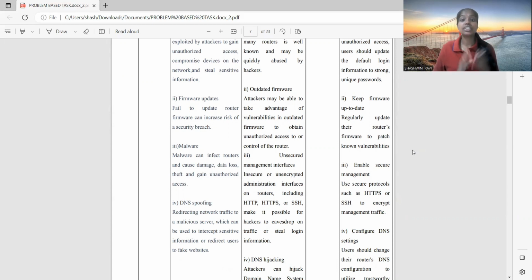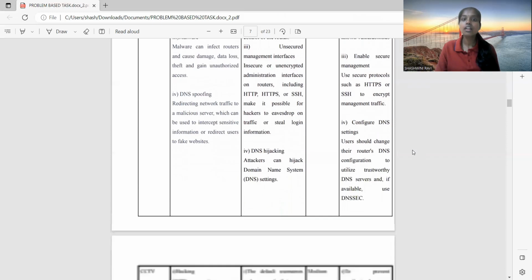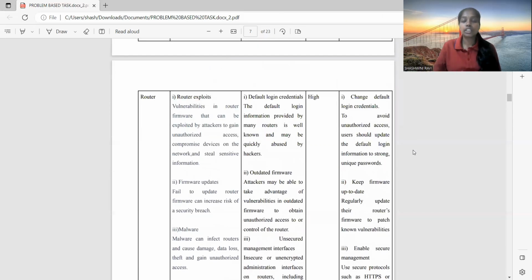Thirdly, insecure management interface. Insecure or unencrypted administration interfaces of routers, including HTTP, HTTPS, or SSH, make it possible for hackers to eavesdrop on traffic or steal login information. Lastly, DNS injection. Attackers can inject domain and system settings. The priority of the router is high.